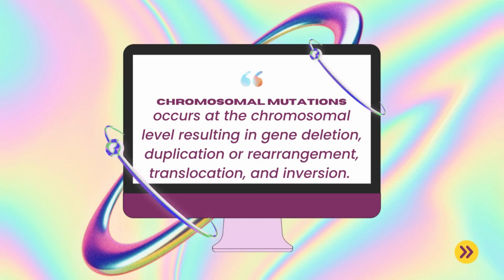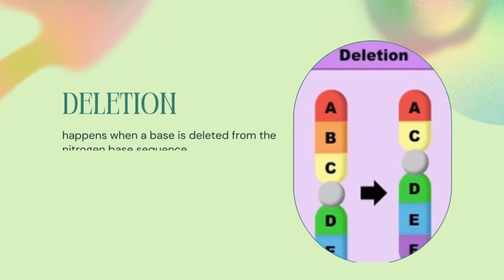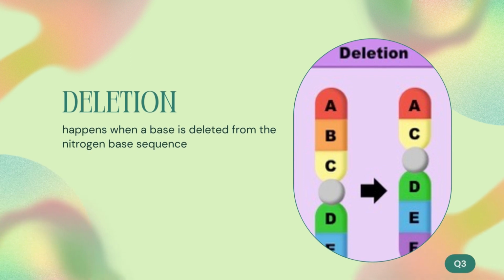And the second type of mutation is chromosomal mutation. What is chromosomal mutation? Chromosomal mutation occurs at the chromosomal level, resulting in gene deletion, duplication or rearrangement, translocation, and inversion. Under chromosomal mutation, we have deletion. Deletion happens when a base is deleted from the nitrogen base sequence.